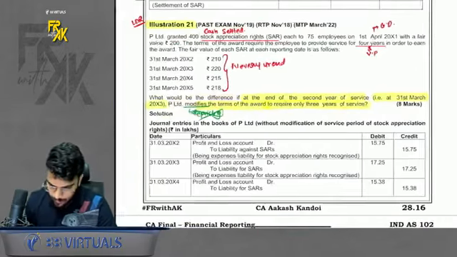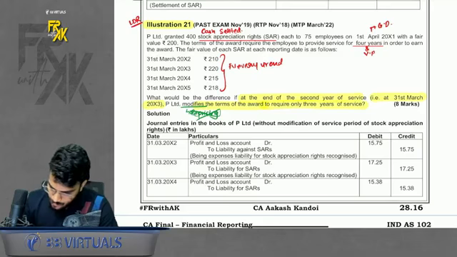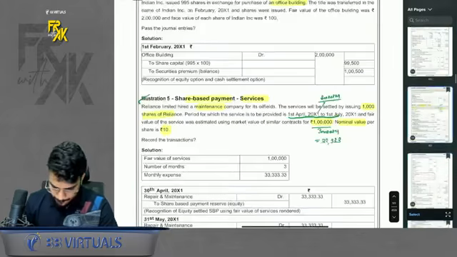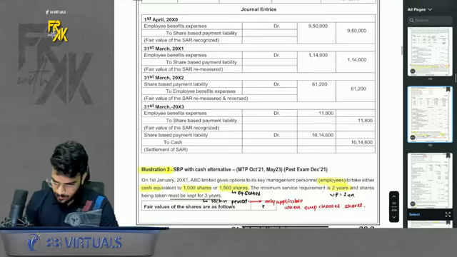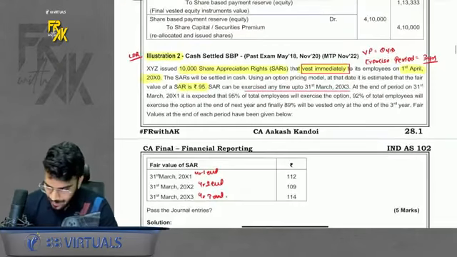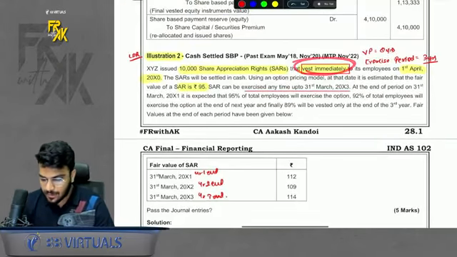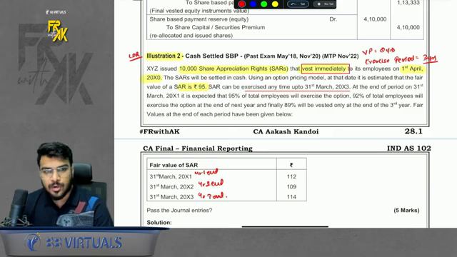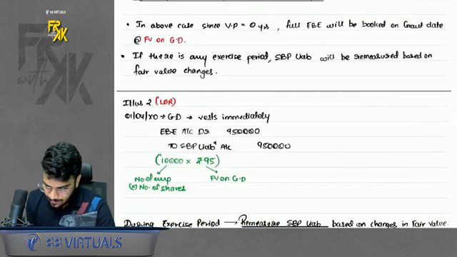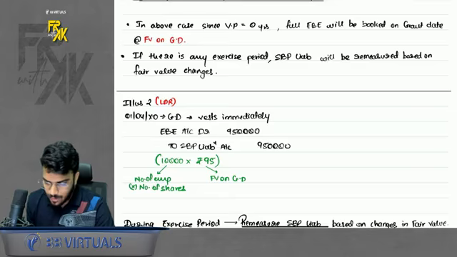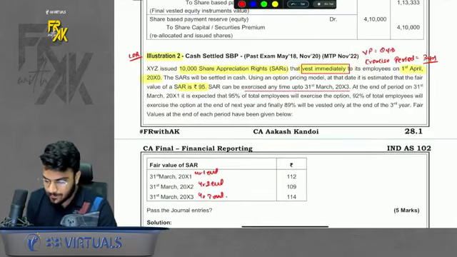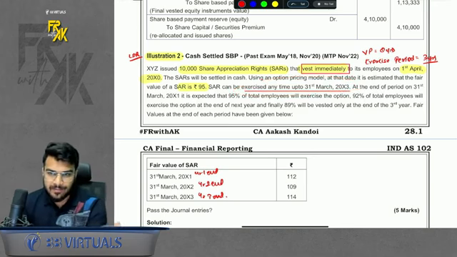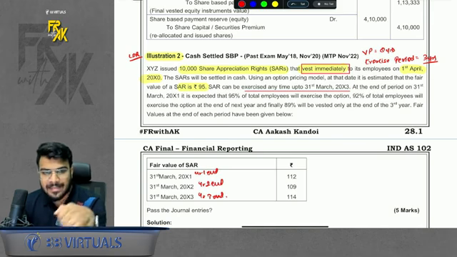I will show it to you. Wait. There is an illustration number 2, I guess. Here it is, illustration number 2. So what is happening here is vest immediately. Okay. 1st April, 95 is the fair value. Because you are booking the fair value on first day, take the 95 as fair value and book the full expense. Now, the exercise period is given up to 3 years, so the employee can exercise anytime up to 3 years. Normally, even if the employee is leaving during the exercise period, he will take his cash and leave.